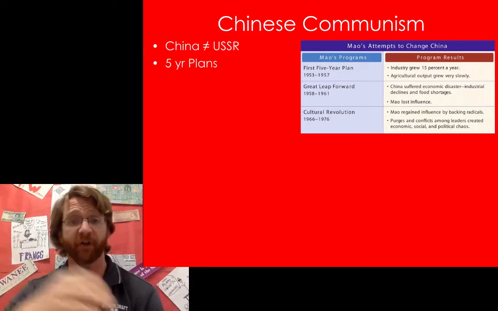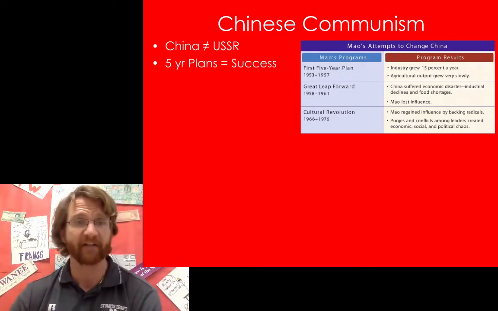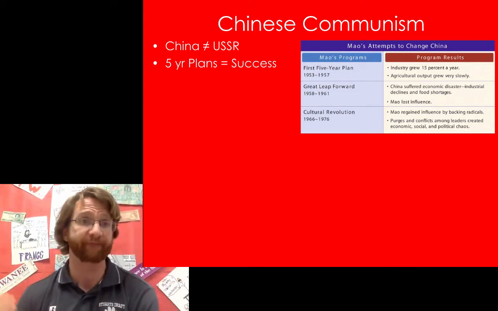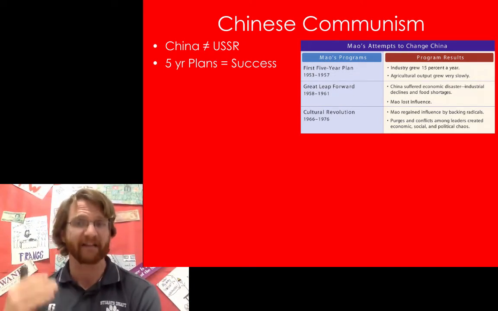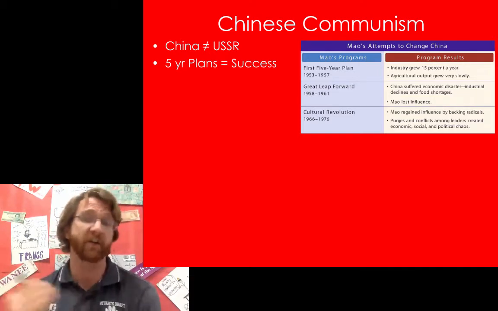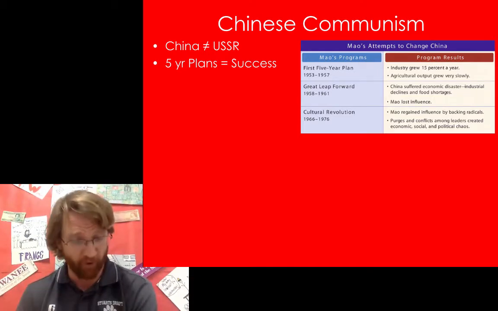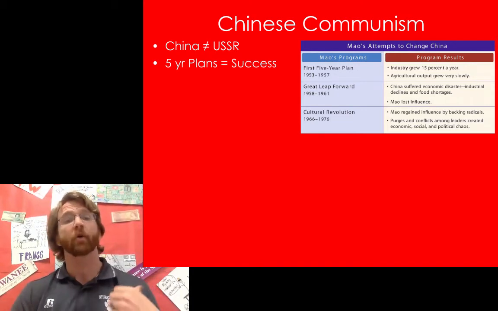Well, when the Chinese first took over and organized their country, they instituted what are called 5-year plans. Initially, these 5-year plans were a tremendous success. Industry grew at about 15% a year. You can see that. But agricultural output grew very slowly. But again, it did grow.